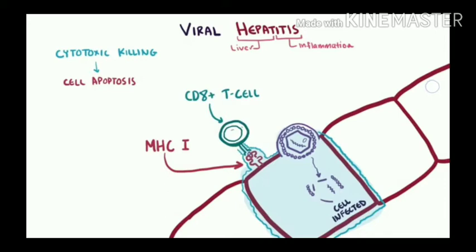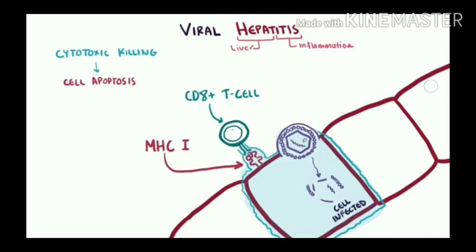The immune cells here are the CD8 plus T cells, which recognize the abnormal proteins. These CD8 plus T cells come to know that something is happening, that these MHC molecules, these abnormal proteins, are attacked by some virus. So these CD8 plus T cells recognize the abnormal proteins, and later the hepatocytes then go through cytotoxic killing.